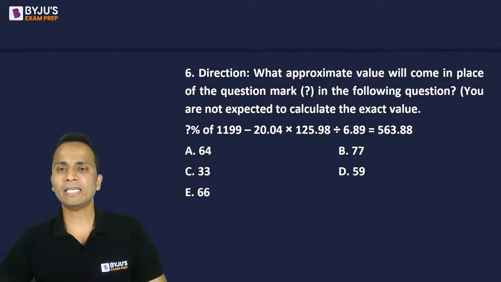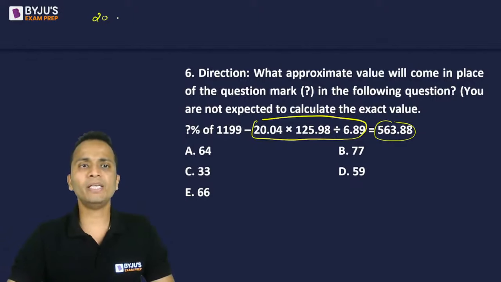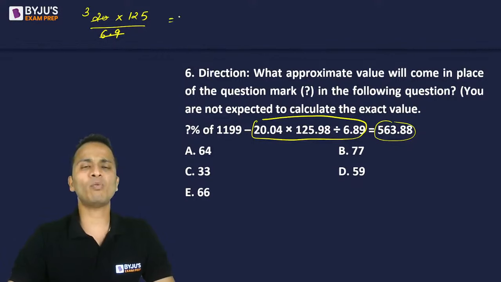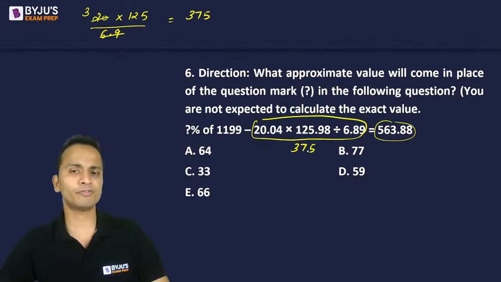All right. Now on the right hand side, we have 563. First of all, let us try and calculate the approximate value of this part. Look at the top of the screen: 20 multiplied by 125 or 126 divided by 6.8, 6.9. I can see that 20 upon 6.9, this part, is approximately equal to 3. 3 multiplied by 125 is approximately 375. Now 375 is the approximate value of this part.